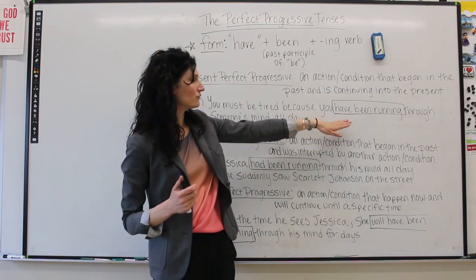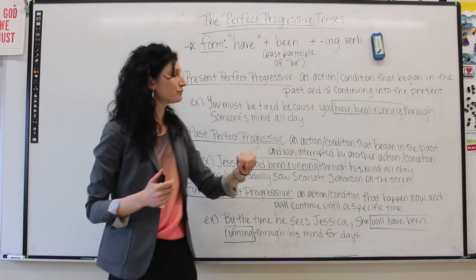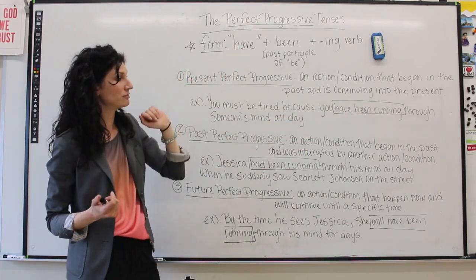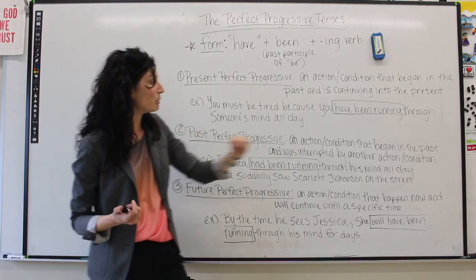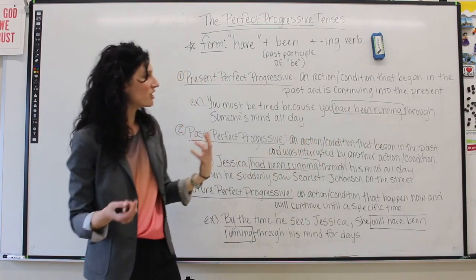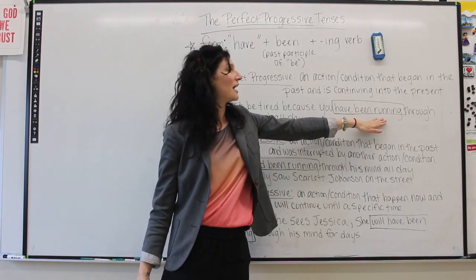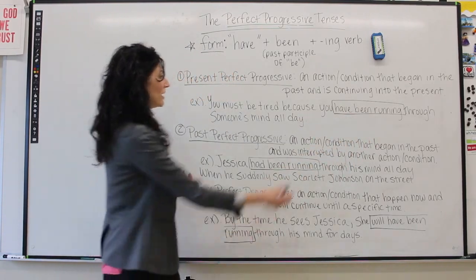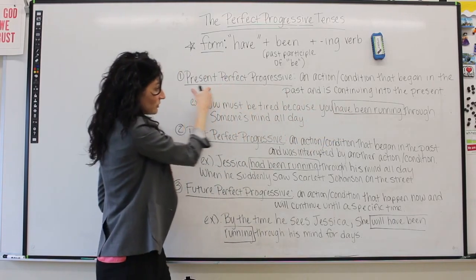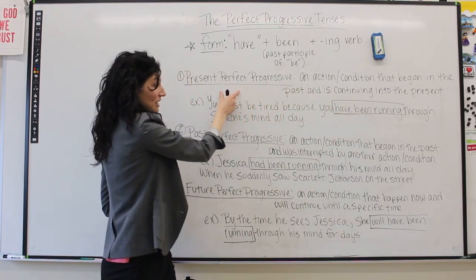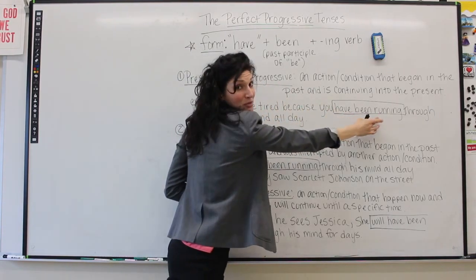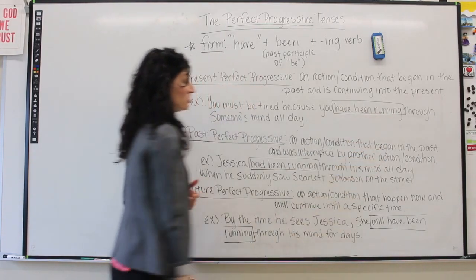Well, if you look over here, we have been running. Have is the present simple form of the verb have. Then we have the past participle form of the verb to be, which is been. And we also have another verb ending in an ing. Therefore, we have the present, because have in the present form indicates present. Perfect, because we have plus a participle. Progressive tense, because we have another verb that's ending in an ing.